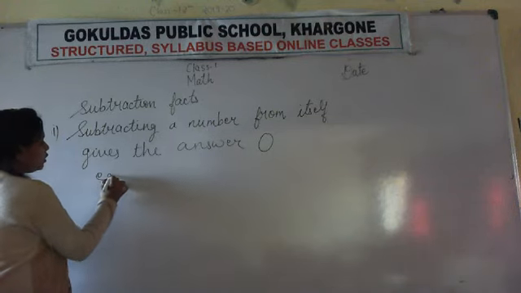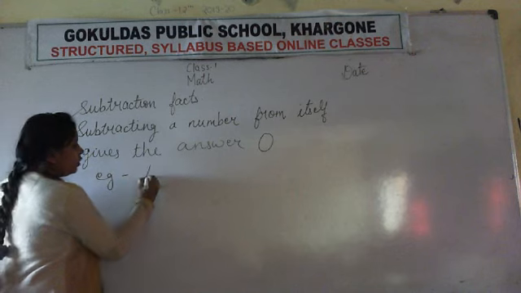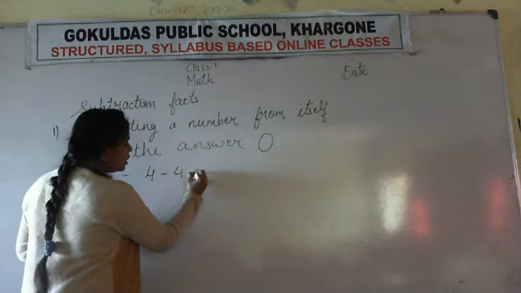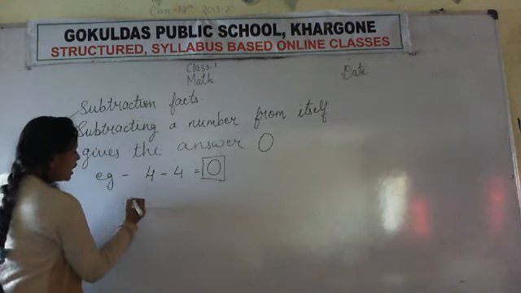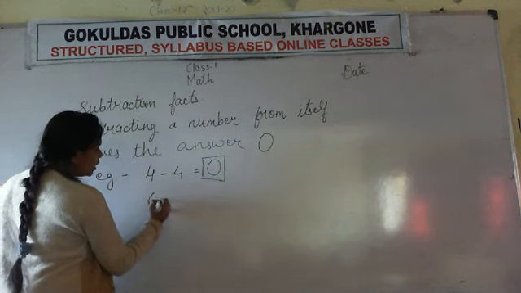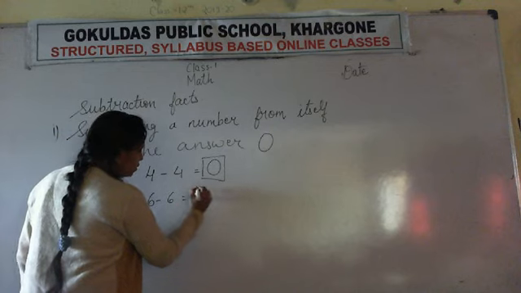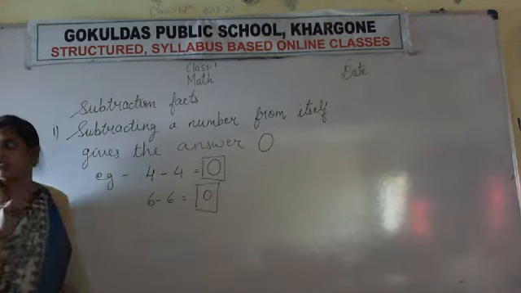Write the example also. 4 minus 4 is 0. Another example. 6 minus 6 is also 0. Write it.